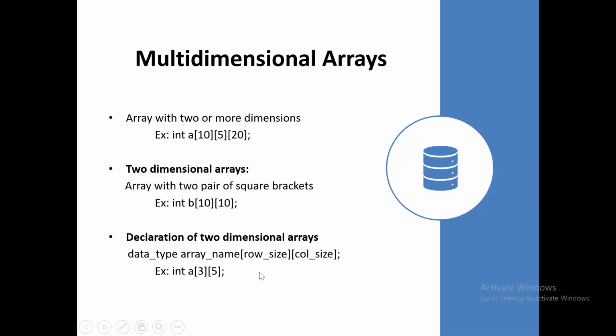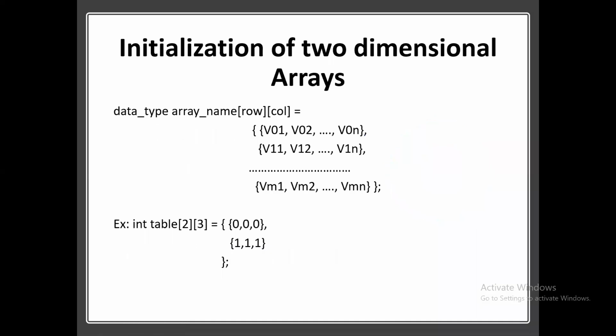This is the example. See here, the data type I took is integer, and the array name is a. In the first dimension I am specifying the size 3. In the second dimension I am specifying the size 5. So it clearly indicates 3 rows and 5 columns. So this is the declaration of two-dimensional arrays. Then how are we going to initialize a two-dimensional array?